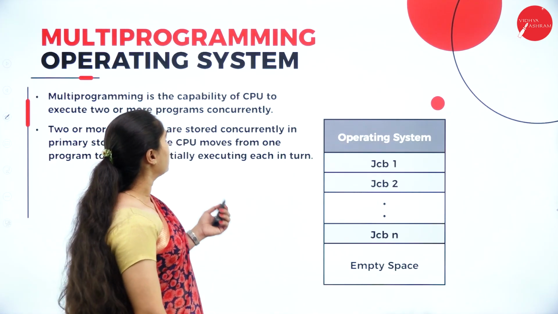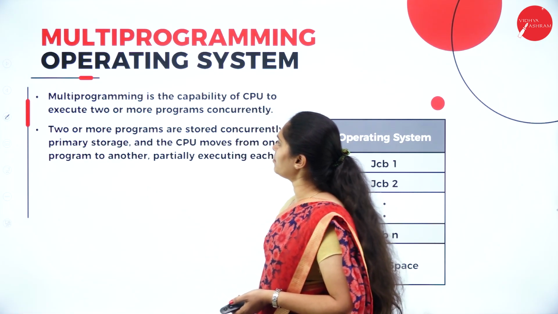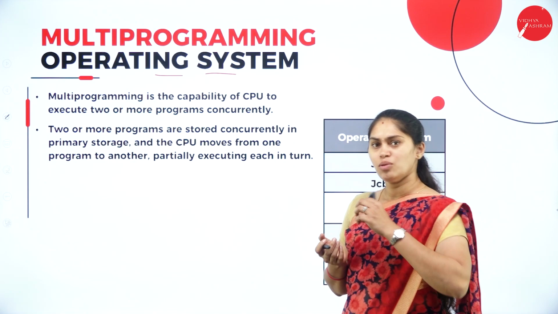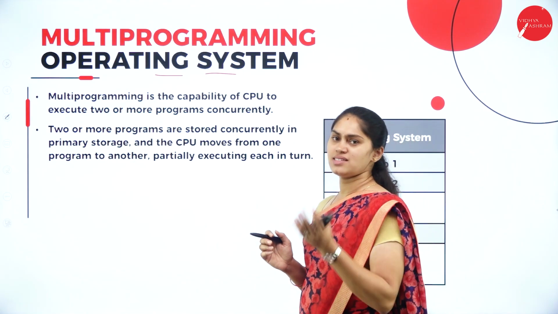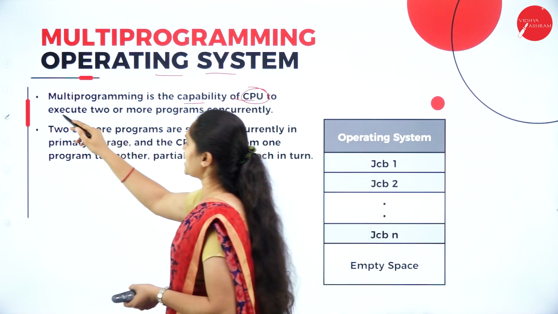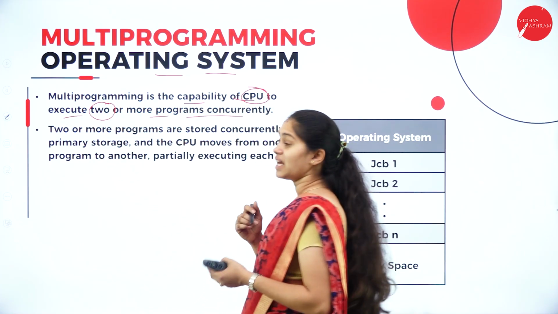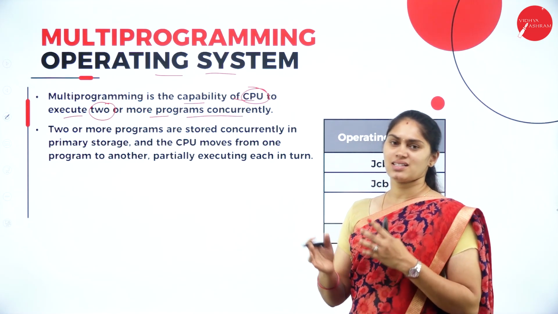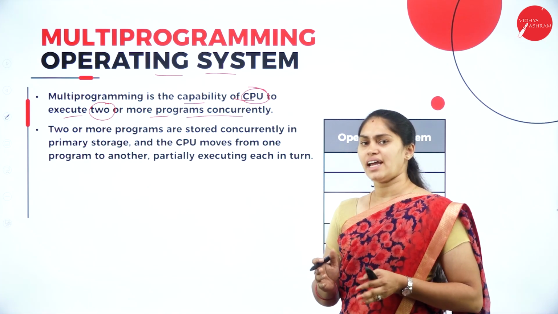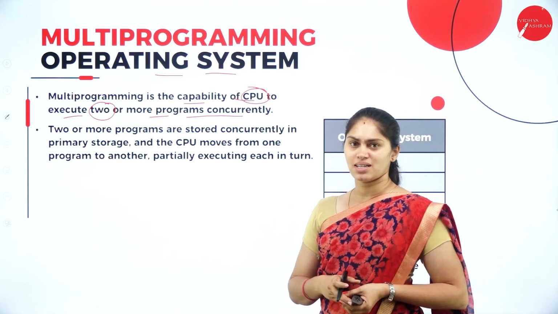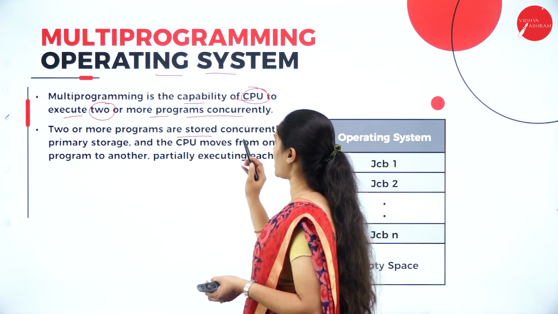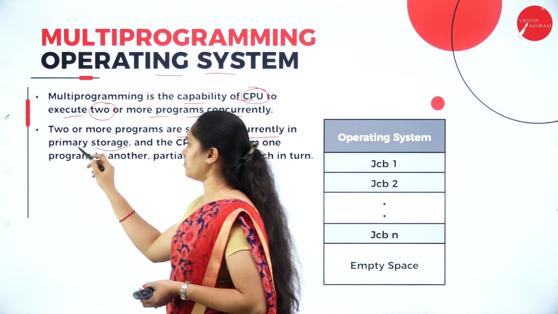What do we have next? That's all regarding the batch system; now the multi-programming operating system. In this multi-programming, as the name indicates, more than one program or more than one set of instructions is taking place when the capability of the CPU is to execute 2 or more programs concurrently. So if the operating system is executing 2 or more programs at a time, then we can call that kind of operating system a multi-programming operating system.